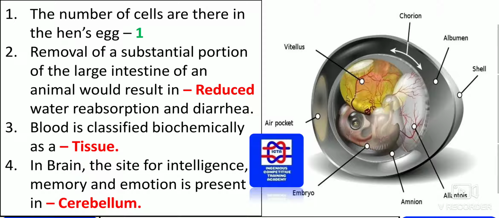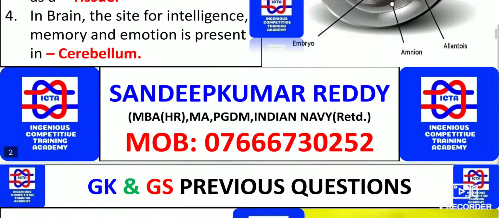In the brain, the site for intelligence, memory and emotions is present in which place? Cerebrum. Please remember the parts of the brain: cerebrum, cerebellum and medulla. So in this, the intelligence, memory and emotions are present in the cerebrum.